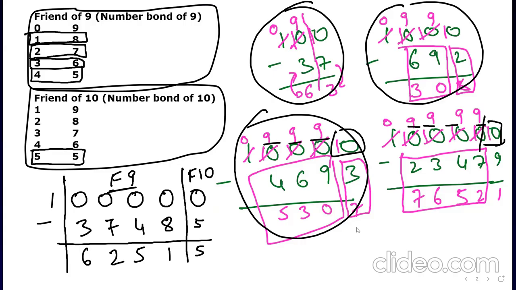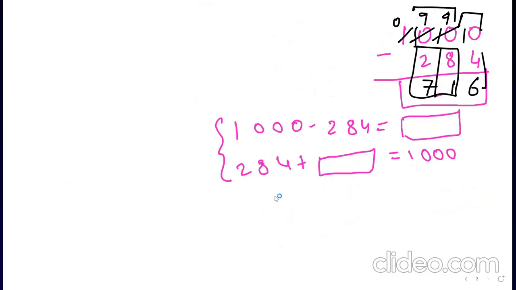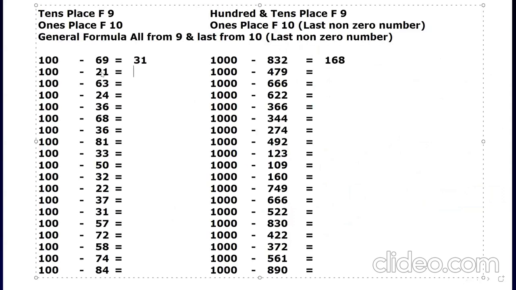Whatever you are writing in a book, write down this, and at the end of the class, you send me the photograph on the group. Correct? So now everybody understood. Now can we do it here orally? Everybody will do one. I've done one. I'll do one more. I want a friend of 9 for this.